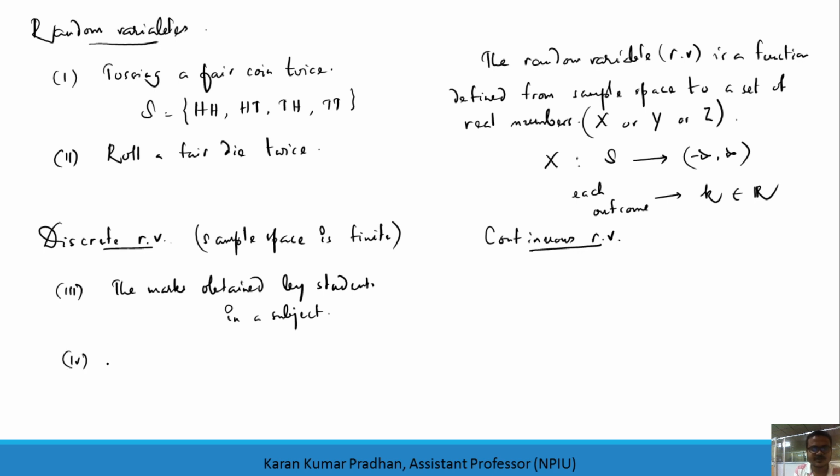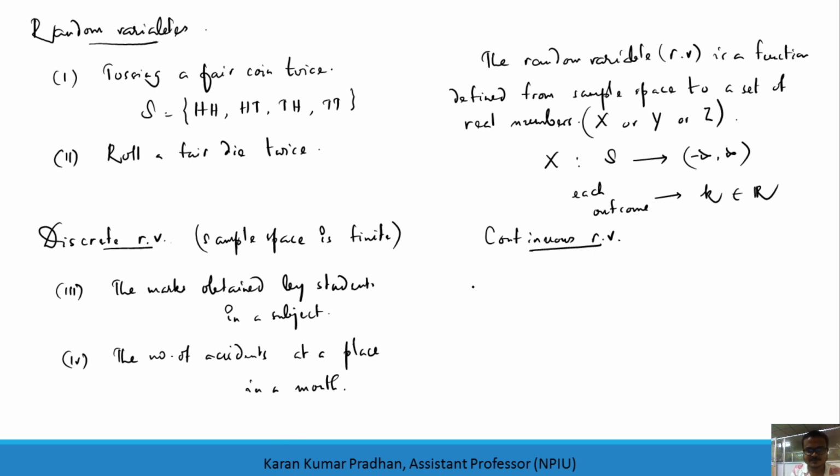Then the fourth one, let us say the number of accidents at a place in a month. So these are all precisely real numbers.